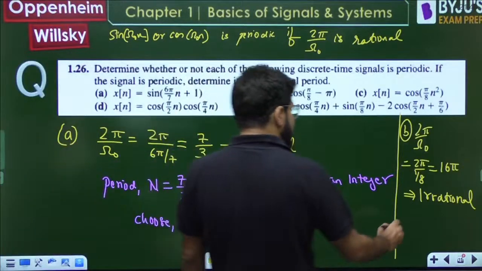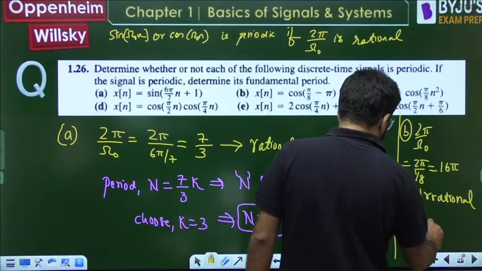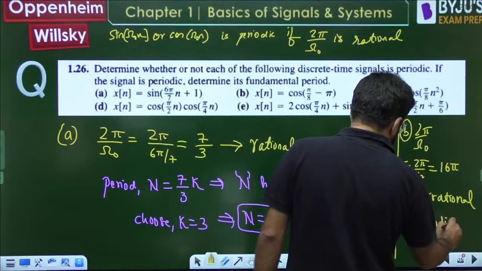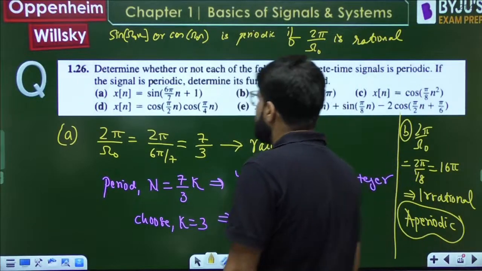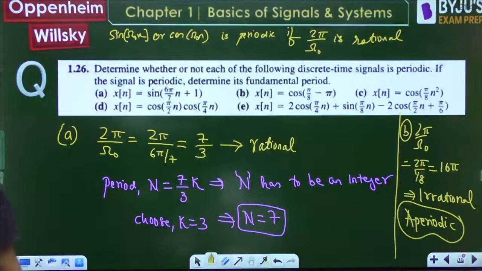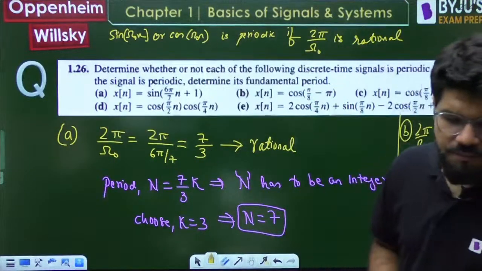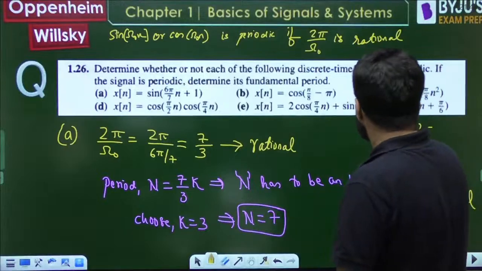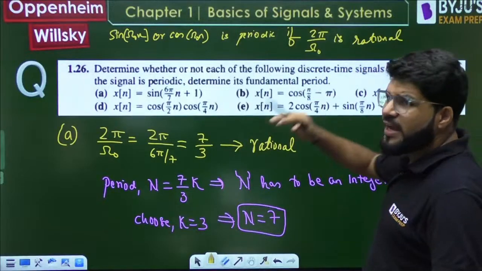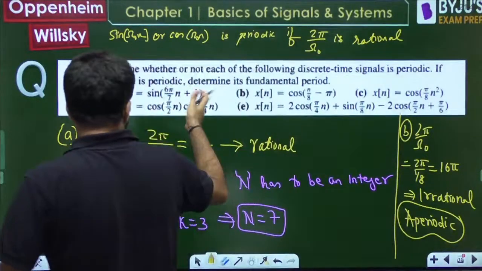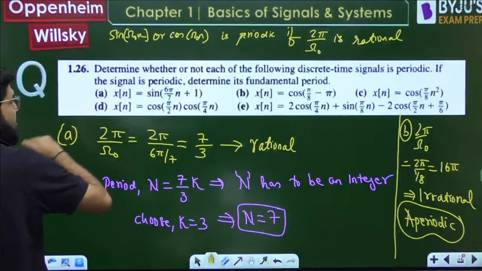Okay, so this part is aperiodic. Option number B is aperiodic. Now next, cos pi by 8 n square. I will come to the C part later. Let us solve the regular cos omega n case first. First let's go to D.